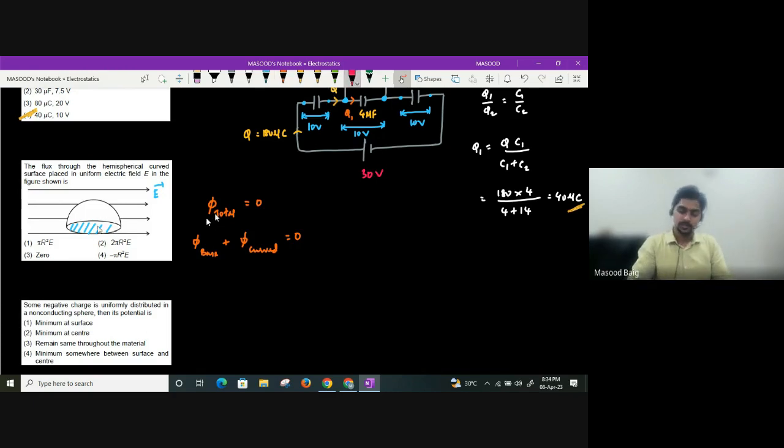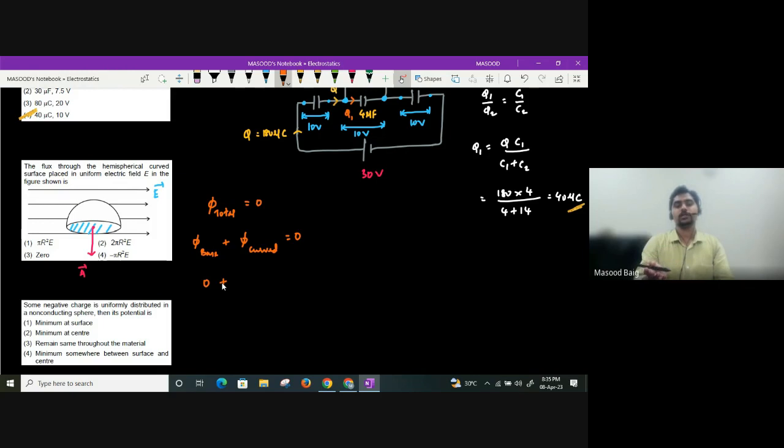Area vector of the base, as you can see, will always be perpendicularly outward, beta. Yes or no? So for the base, area is along the y-axis, in the downward direction. Electric field is along the x-axis. So what is the flux associated with the base? Is it zero or not?